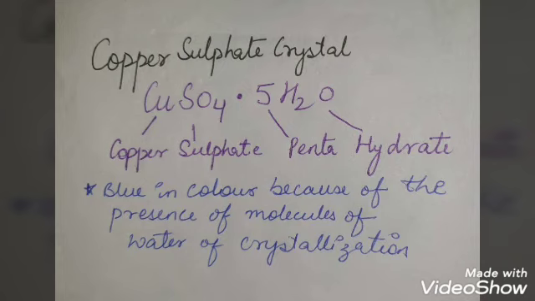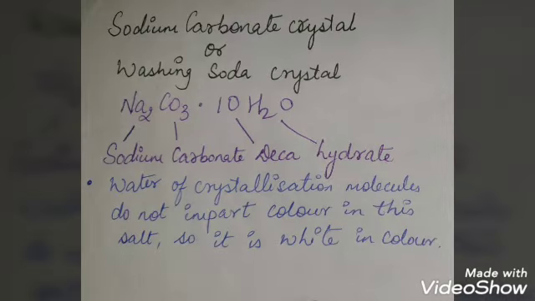Let us take one more example. Sodium carbonate crystals, which we have studied. These crystals are also known as washing soda crystals. These are white in color and these contain 10 molecules of water of crystallization, and so their formula is written as Na2CO3.10H2O. This is called sodium carbonate decahydrate. Here deca denotes 10 molecules of water of crystallization.